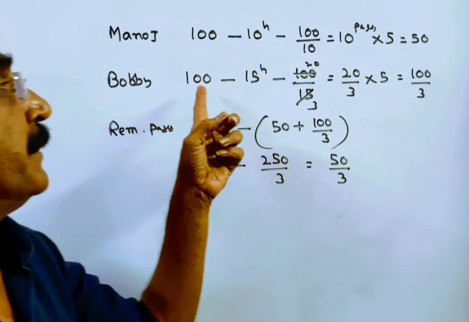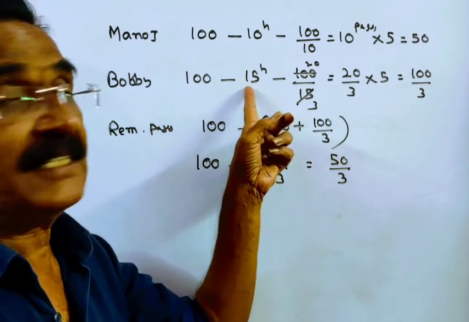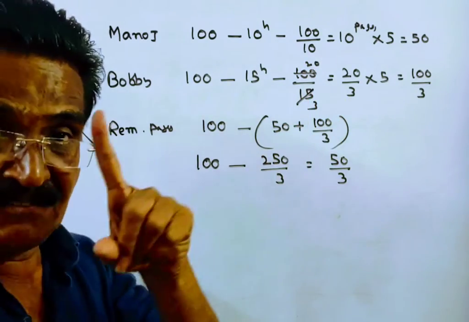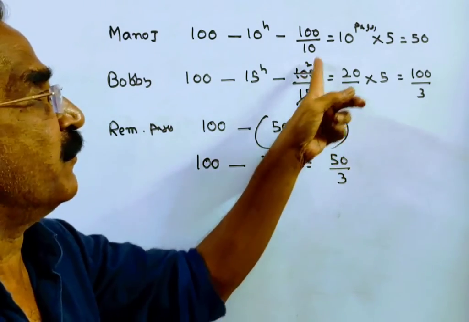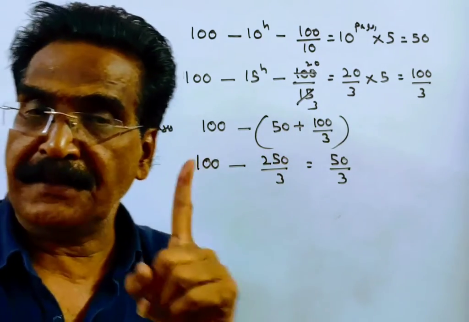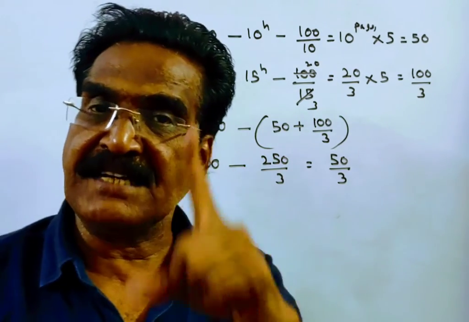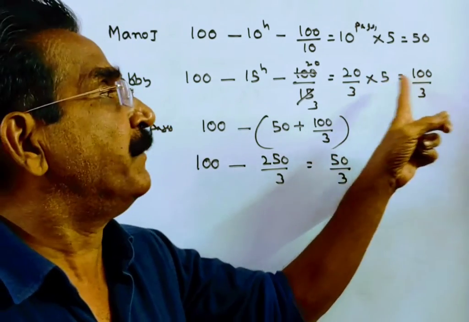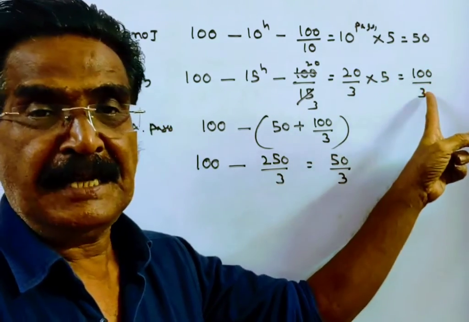Similarly, Bobby can type 100 pages in 15 hours. That means Bobby can type 100 by 15 pages in 1 hour. That is 5 threes, 5 20s, 20 by 3. So, Bobby can type 20 by 3 pages in 1 hour. Bobby worked for 5 hours. So, Bobby can type 5 20s, 100 by 3 pages.